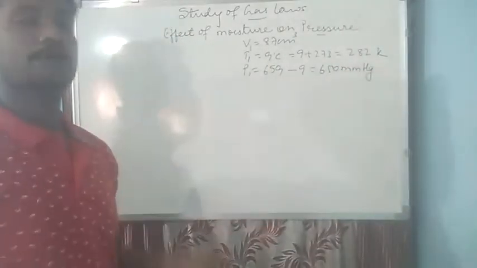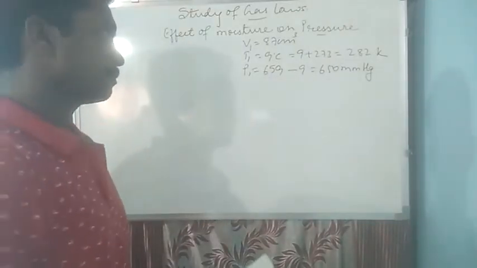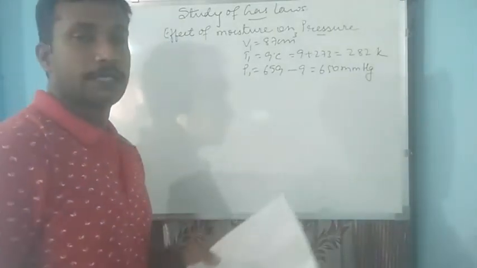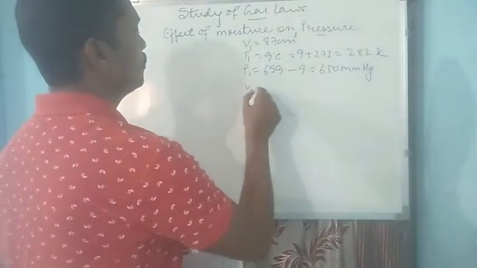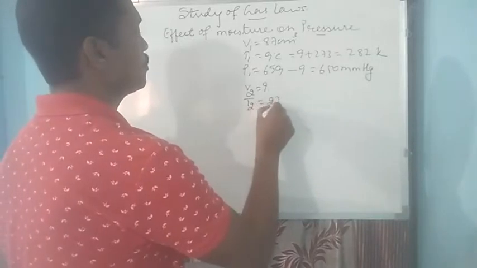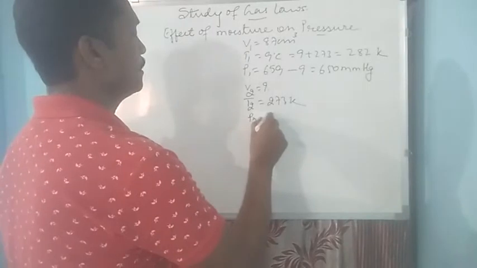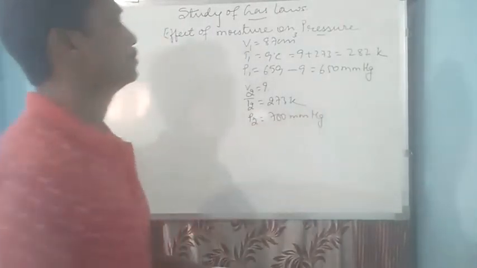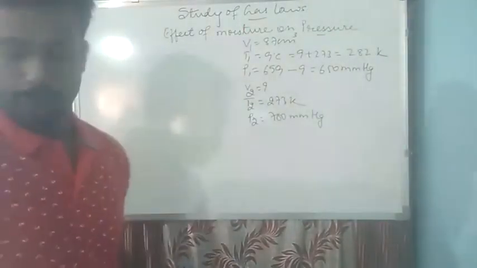So we have got P1, which is the pressure due to dry gas. Now we have to find out the volume of dry nitrogen at STP. So we have to find out volume at STP. STP means temperature should be 273 Kelvin and pressure is 760 millimeter mercury. Let us now solve this to get the value of V2.